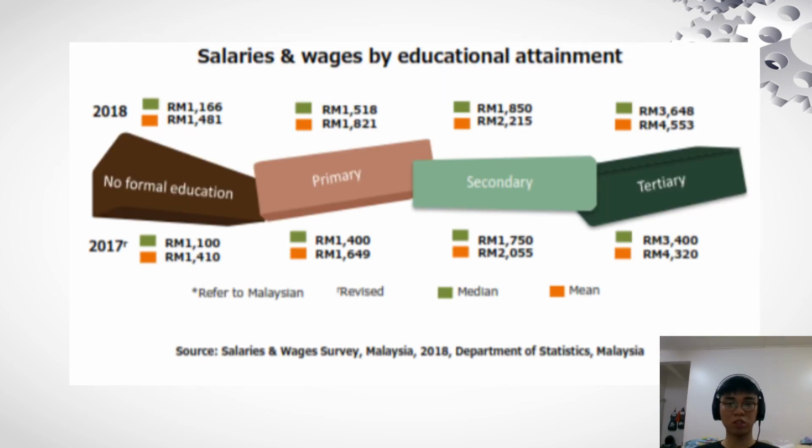Based on this graph, we can determine there are four levels of education: non-formal education, primary, secondary, and tertiary. In this graph, we can see that non-formal education has the lowest salary, and tertiary education has the highest salary.